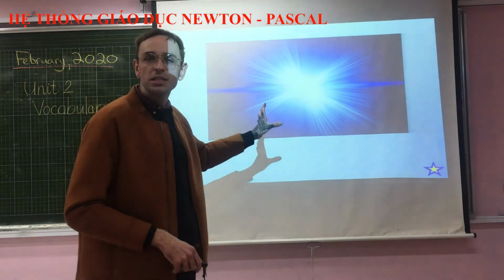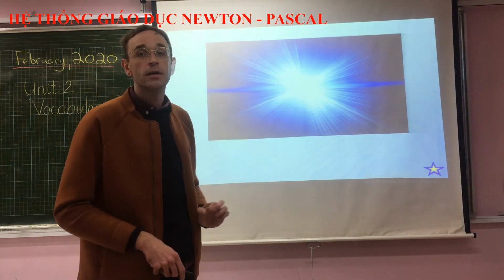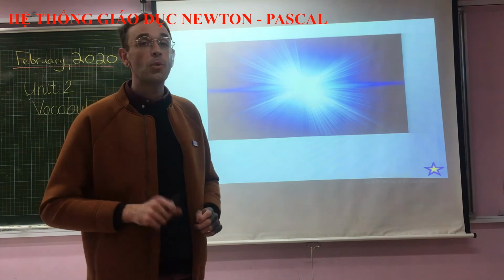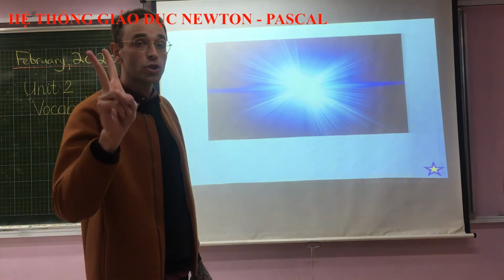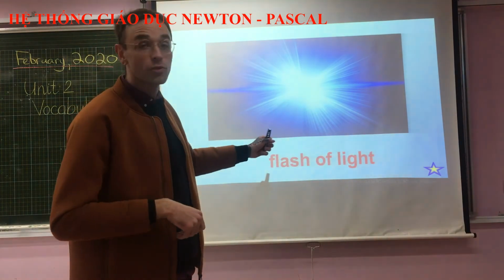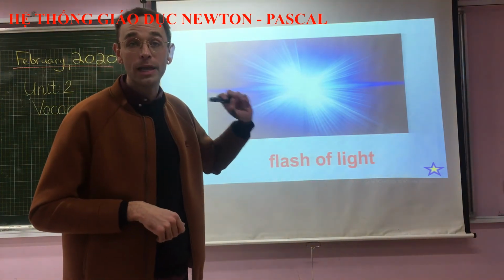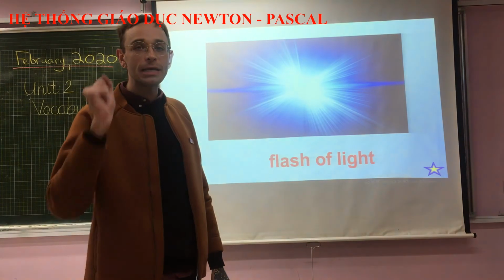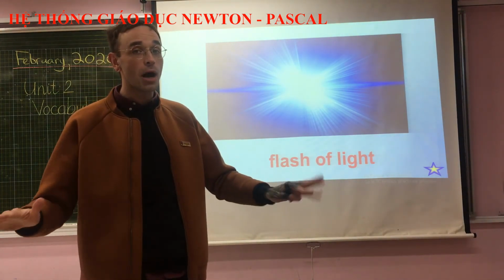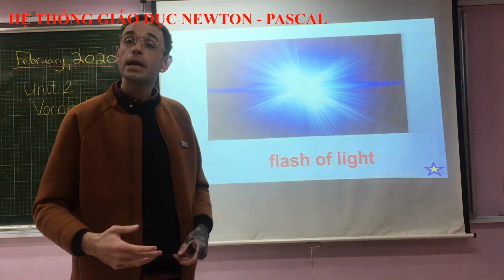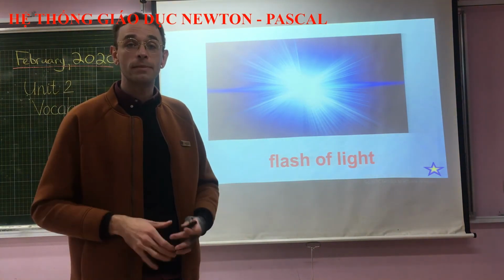All right. What is this picture an example of? Okay. I want everyone to answer out loud together in 3, 2, 1. That's right. Flash of light. Remember, a flash of light is quick. It's like this. It doesn't last for very long. It comes on suddenly, and it only lasts for a brief amount of time.